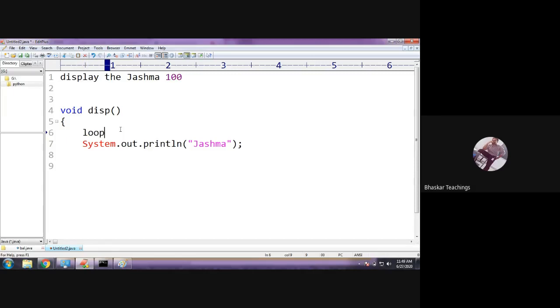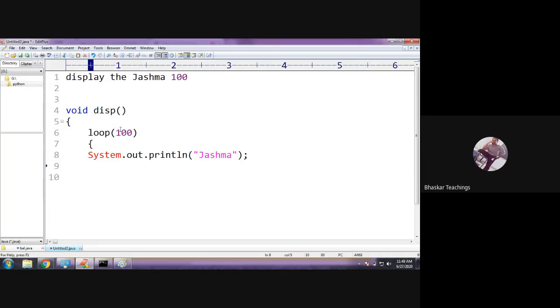So take a loop and repeat the loop for 100 times. Okay, insert this into the loop body. So now what is going to happen? This loop is going to be executed 100 times. That means the statements inside the loop are going to be executed 100 times. That means this printing statement is going to be executed 100 times. That means we are getting our desired output, that is the text Joshma 100 times. Simple, right? This is the process.